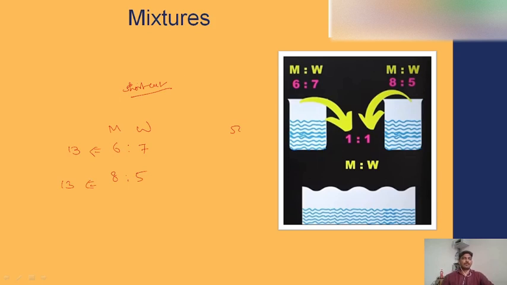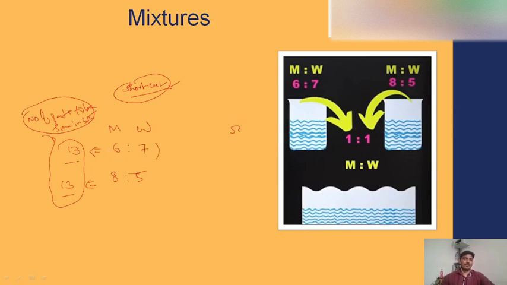Now, when we are doing problems by using the shortcut method, there is one point you need to remember. What is that point? You need to make the number of parts the same in both the containers, or both the mixtures, or both the vessels. Here, the number of parts present in container A is 13 parts, and the number of parts present in container B is also 13 parts.